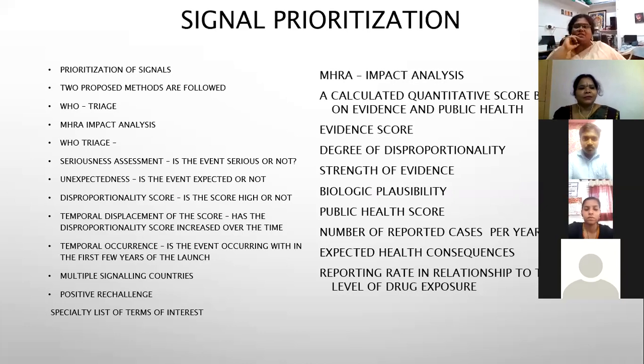So when we say signal, the previous thing where you saw a new signal coming up, there are also questions of how important and how serious this signal is and how it needs to be communicated. So is it unexpected? Then it needs to be immediately communicated. You also have several triaging formulas for how to communicate those signals.